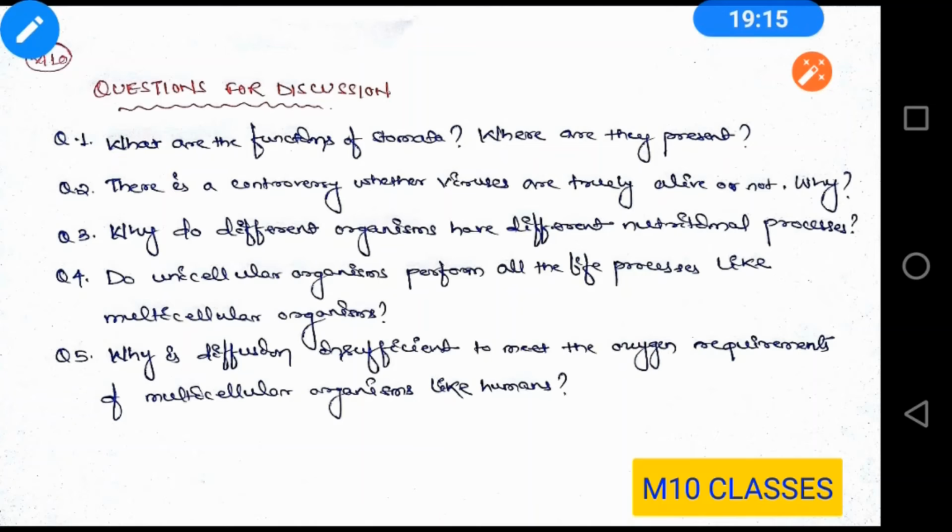And again, the plants require carbon dioxide for photosynthesis. They absorb it from the atmosphere by the help of the stomata.